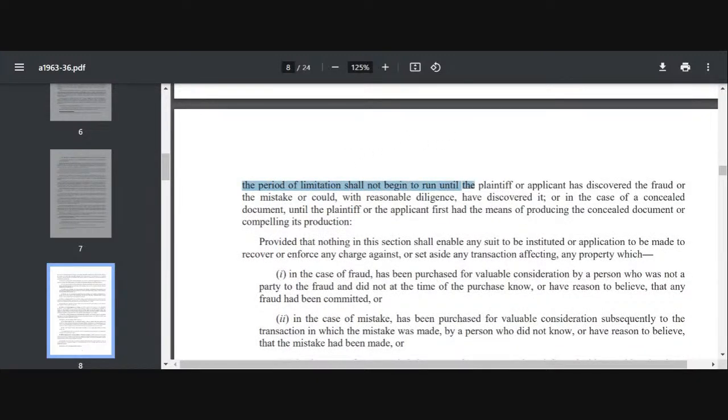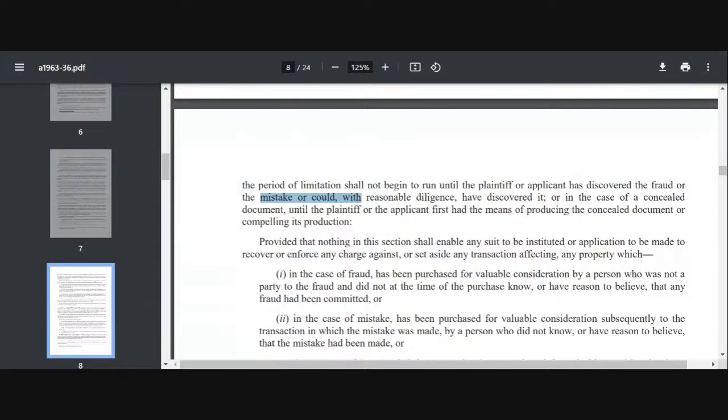It will begin only when the plaintiff or applicant has discovered the fraud or mistake, or could with reasonable diligence have discovered it, or in case of a concealed document, until the plaintiff or applicant had the means of producing the concealed document or compelling its production. So just because it's been a long time, लेकिन fraud तो मैंने बाद में discover करा, right? Fraud मैंने बाद में discover करा, या ये mistake मैंने बाद में discover करा है. In that case, your period of limitation will only start after you have discovered that fraud or that mistake or that concealment. ठीक है?